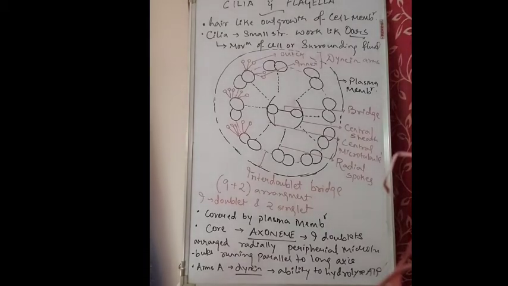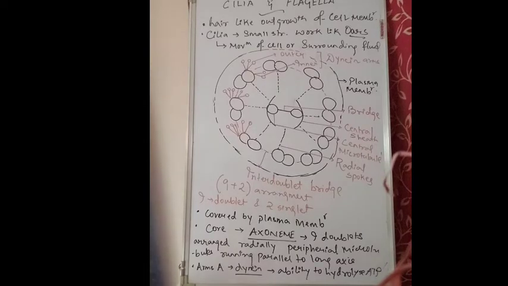Flagella can beat independently; even a single flagellum can beat independently. But cilia always beat in a coordinated manner, meaning all the cilia will beat together at a time. So this is the main difference between the cilia and the flagella.